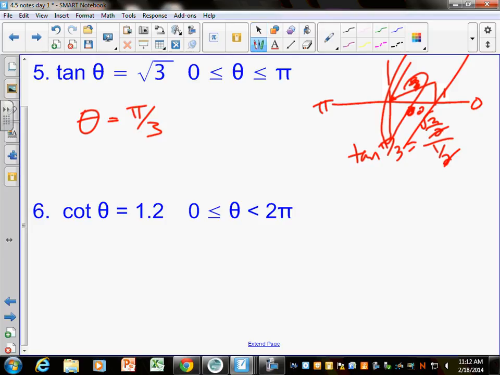There's no cotangent button on my calculator, right? So if cotangent of theta equals 1.2, that's the same as saying tangent of theta equals 1 over 1.2. Yes? And if you want to make that a decimal, you can. I just always type it in my calculator just like that, 1 over 1.2. And if I'm solving for theta without it being in the unit circle, I have to use my calculator. What button do I use in my calculator? Inverse tangent.